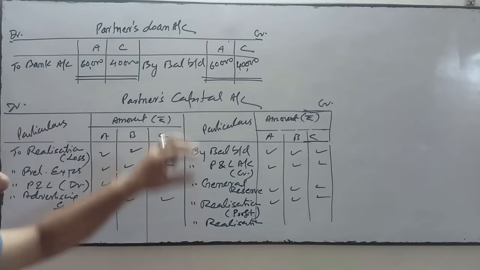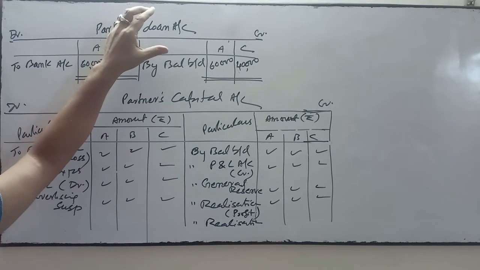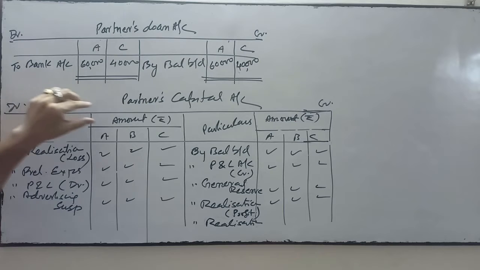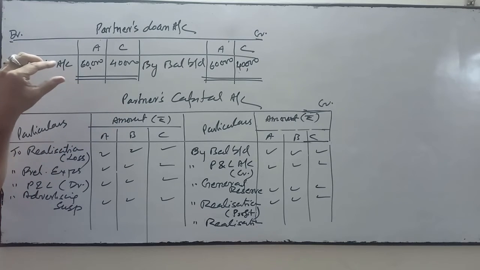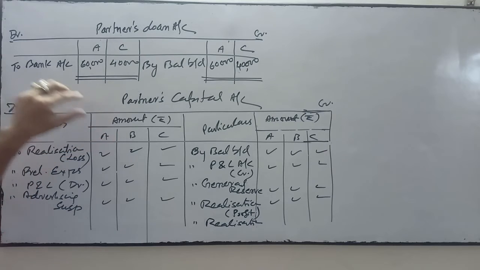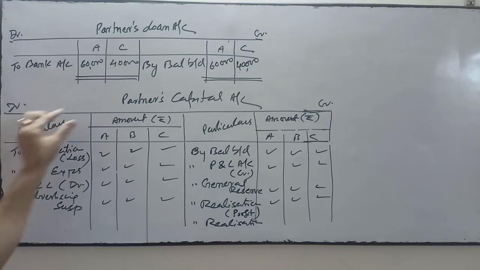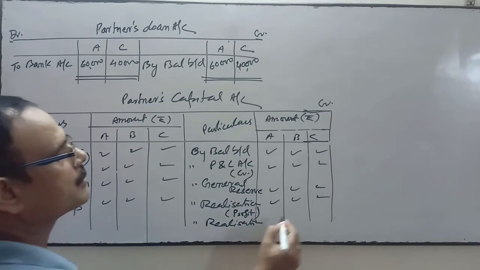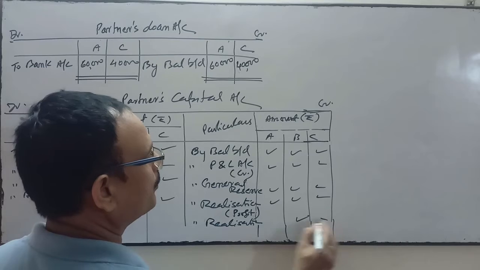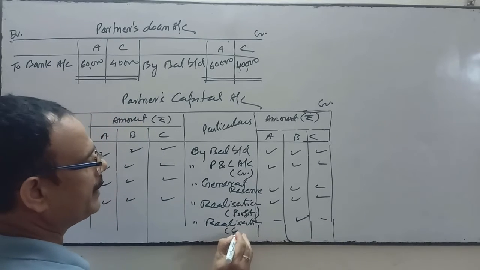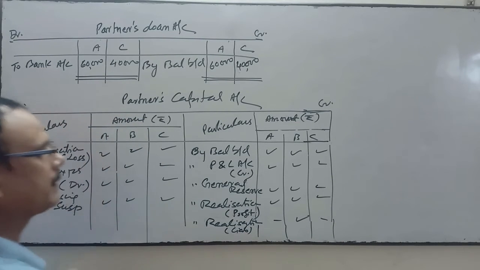You remember the entry in the realization account: I have written in the debit side to partners capital if the partner has taken any liability. So the entry will be realization account debit to partners capital account. So in the credit side of partners capital account, suppose B has taken any such liability, then in the column of B.